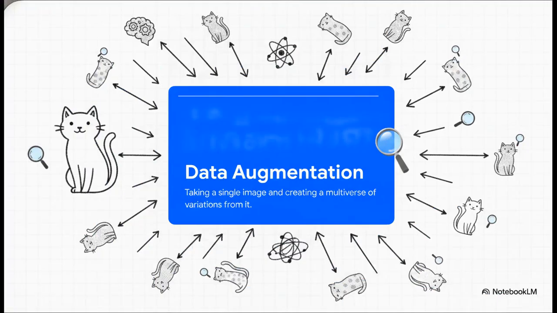So parallel processing is really only half the story. The absolute most captivating part of this whole process is how we overcome that lack of infinite real-world examples. We do it through a technique that literally generates new realities. It's called data augmentation, and it's a non-negotiable, standard technique for training convolutional neural networks. If the AI needs to see a cat in 1,000 different environments to understand true catness, and we only have that one single photo, data augmentation allows that one image to branch out into thousands of different synthetic universes.